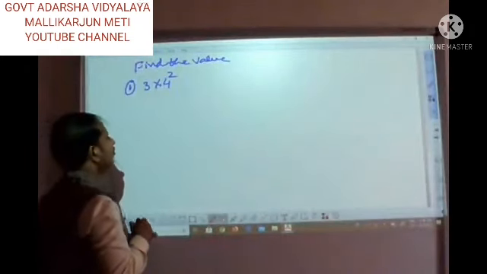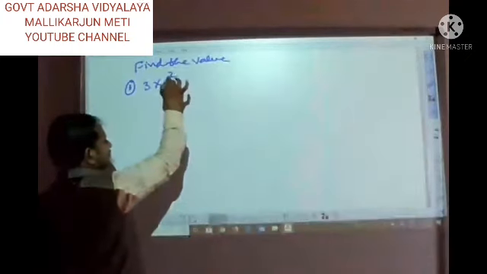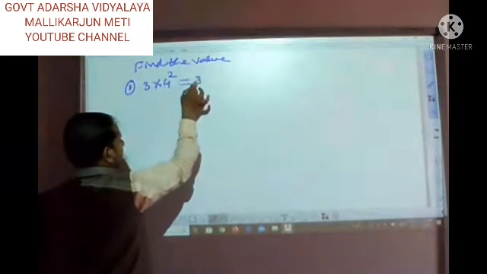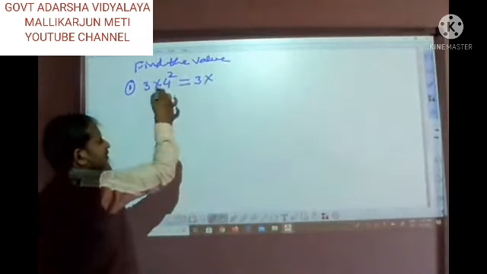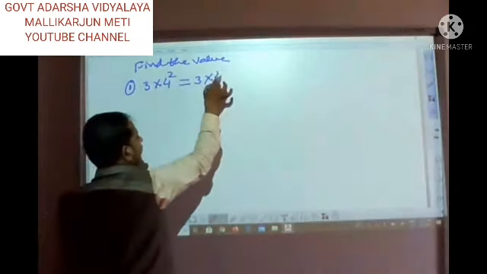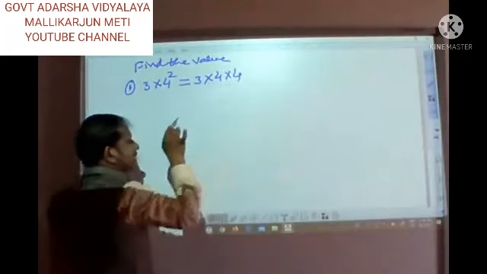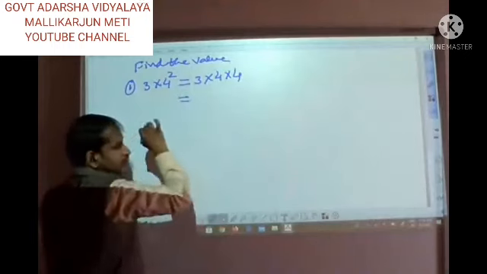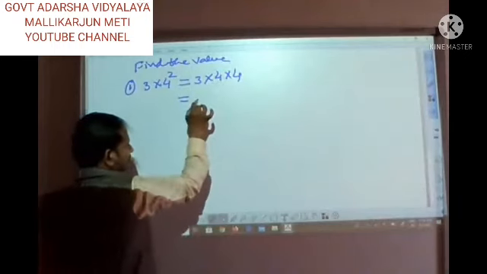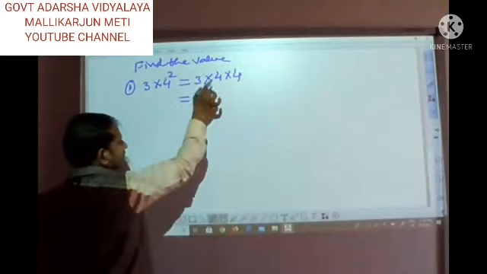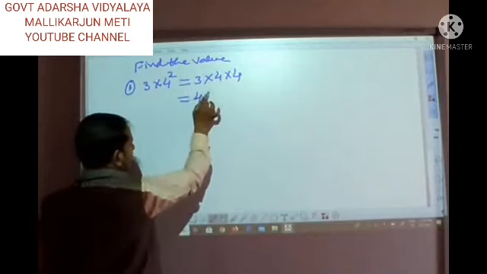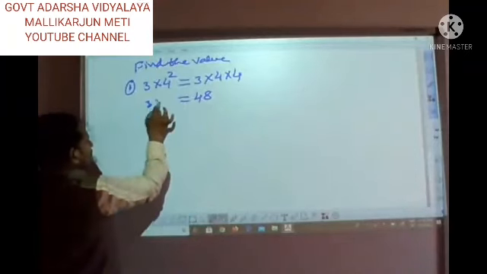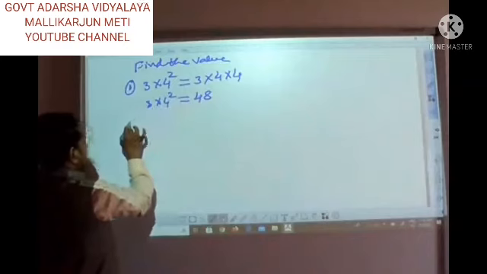It is enough if you can see what I write. 3 into 4 raised to 2. How to solve this problem? Observe now. 3 we can't write in a different form. 3 is 3 only. 4 raised to 2, how are we going to write it? Like this, 4 into 4. Now 3 4s are 12. 12 4s are 48. Very good. So the value of 3 into 4 raised to 2 is equal to 48.